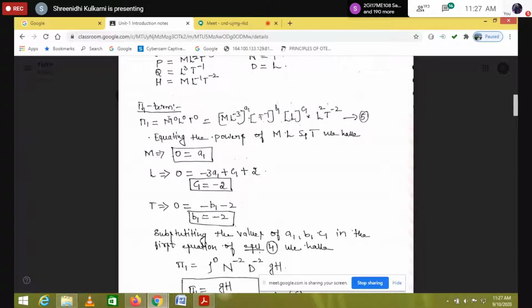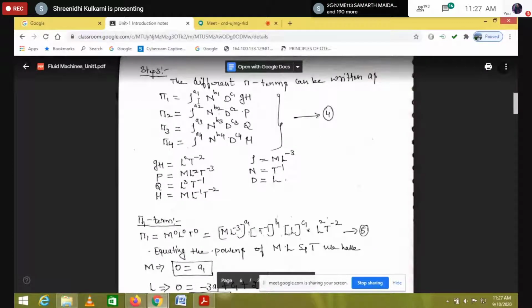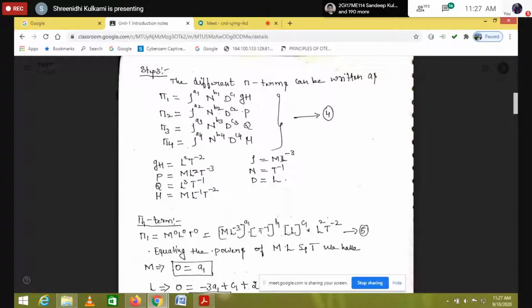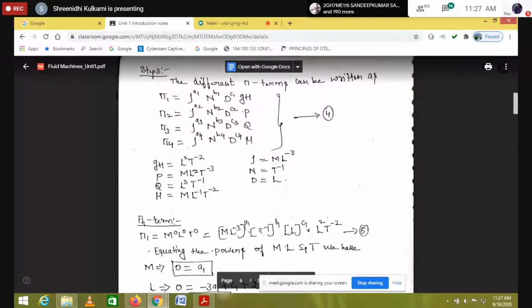In the left hand side, I am going to consider M to the power of 0, L to the power of 0 and T to the power of 0. And the right hand side equals, what is rho? Rho we are going to write as M L to the power of minus 3, to the power of a1.